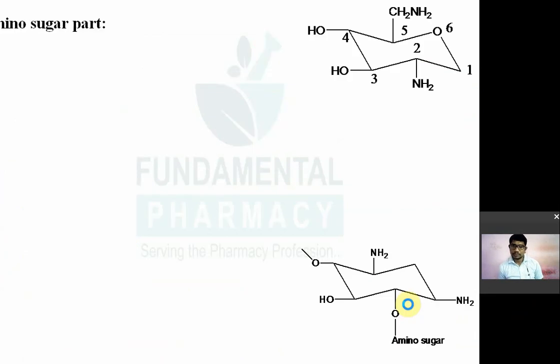Now amino sugar part. So amino sugar part सार of your aminoglycoside, उसमें फर्स्ट क्या रहेगा amino sugar part. So amino sugar part you can see here. So it is a hexose sugar 1 2 3 4 5, like 1 2 3 4 5, okay, and this 5 and it is 6, okay. So this is known as the amino sugar. You can see amino group, amino sugar. So sugar plus amino, it is a amino sugar, okay. Now इसके ऊपर क्या क्या मॉडिफिकेशन करेंगे? So what are the different possible modifications on this amino sugar?